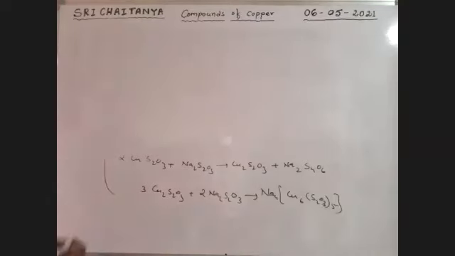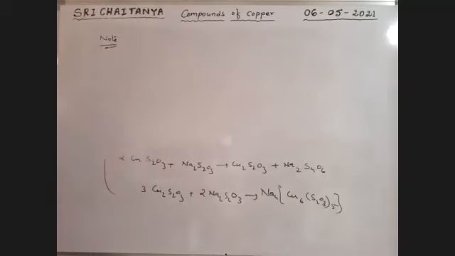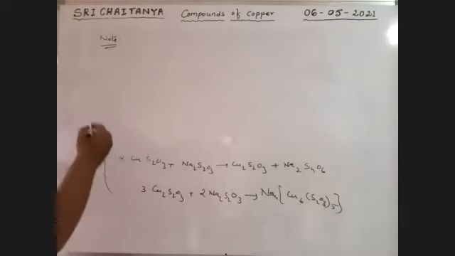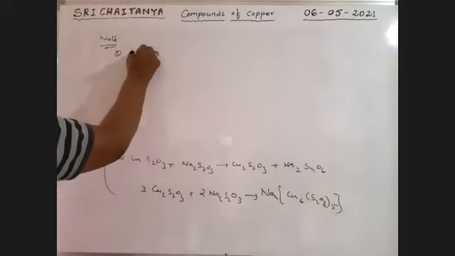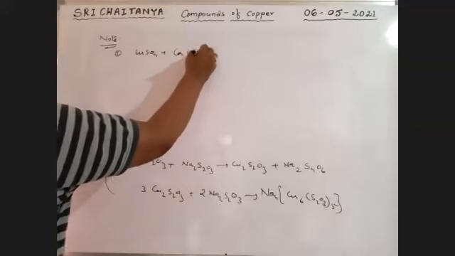Next, note points. See here, these are important uses. First one, CuSO4 plus Ca(OH)2.